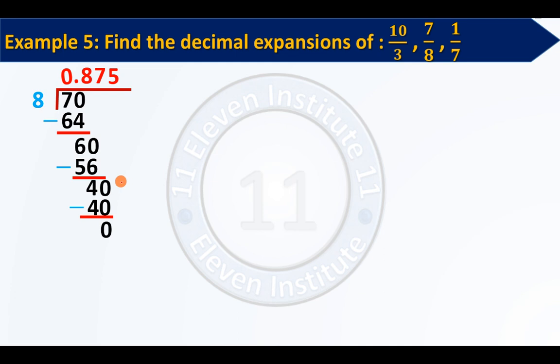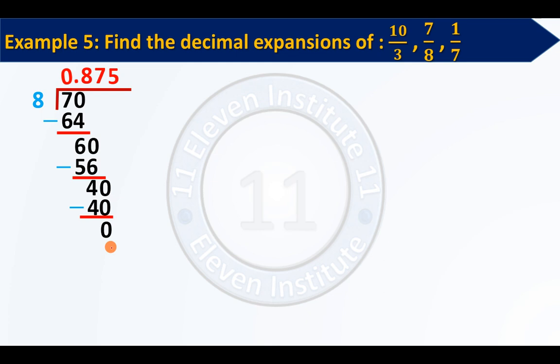There is some relation between the remainder that you get after each step and your answer. See, there are two options. As far as your remainder is concerned, you will do division continuously, you will subtract, and ultimately two things can happen. Either your remainder will become 0 or your remainder will not become 0. We will discuss both these cases one by one.